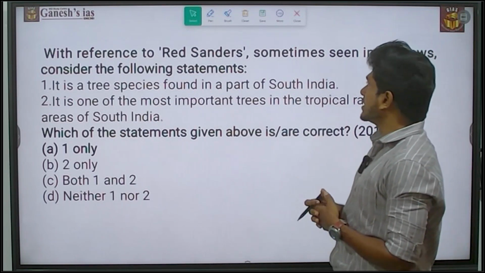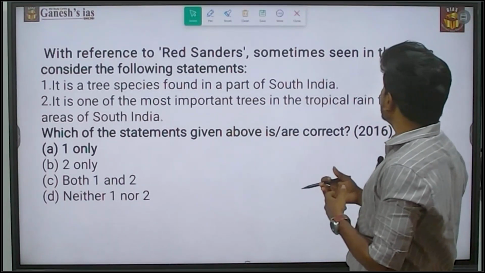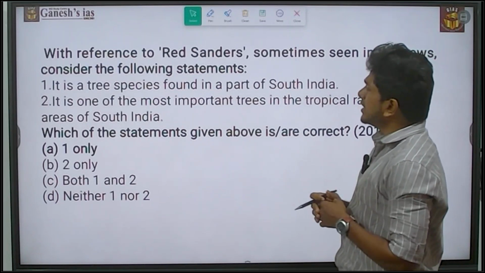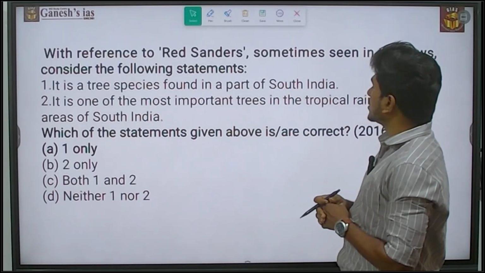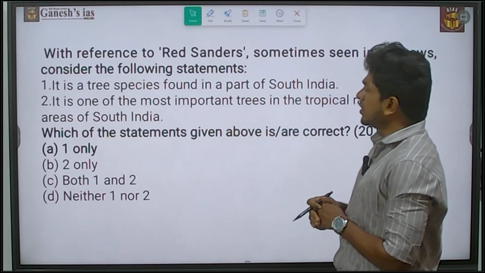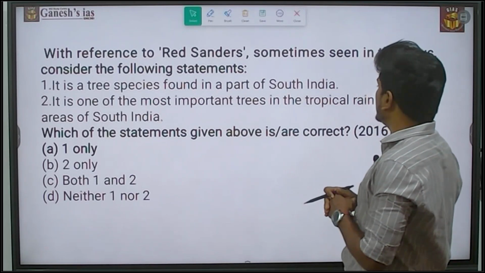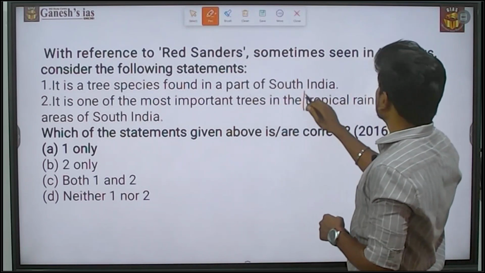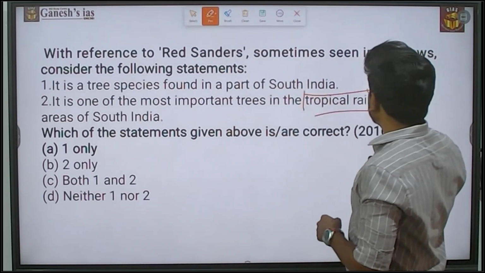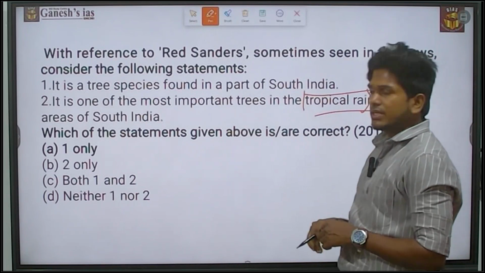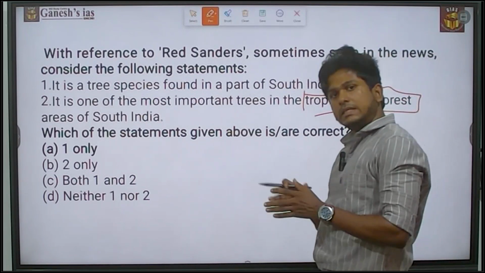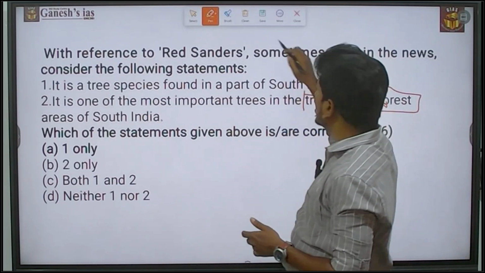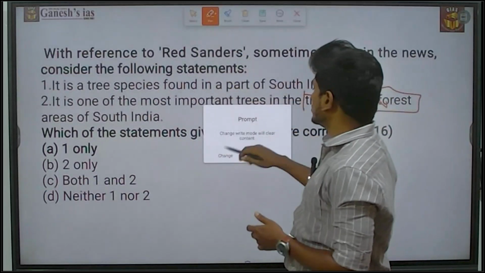With reference to the red sander, sometimes seen in the news, consider the following statements. It is a tree species found in a part of South India, that is right. It is one of the most important trees in the tropical rainforest. This is actually wrong. It is not related to the tropical rainforest. It is actually in a tropical moist deciduous forest. So the statement 2 is wrong. Statement 1 is right.